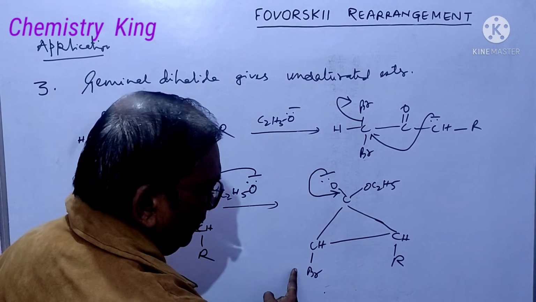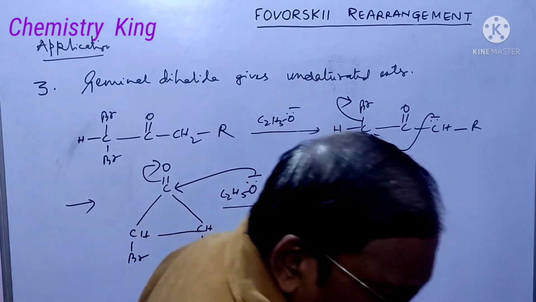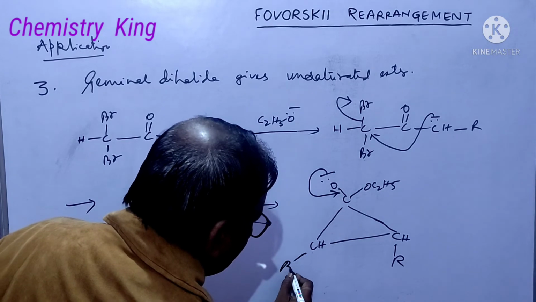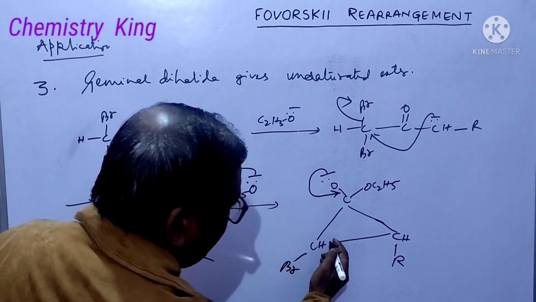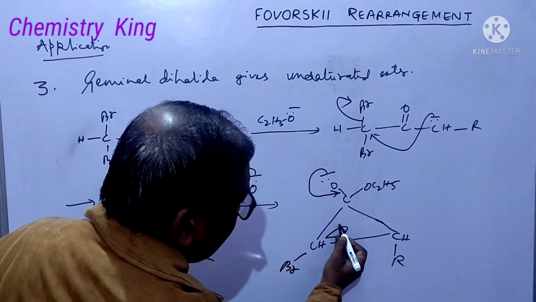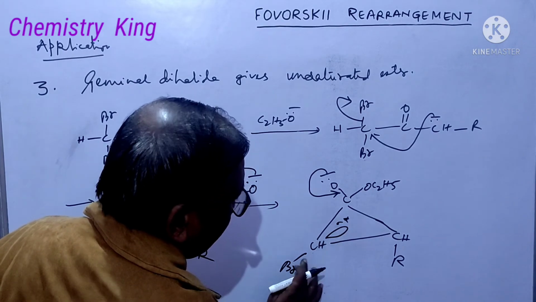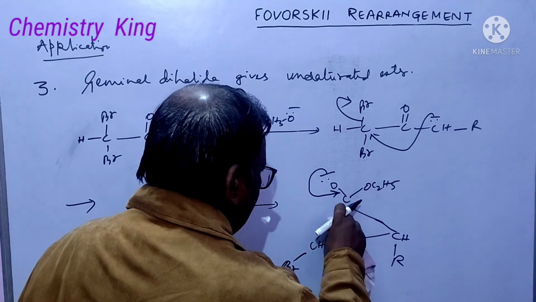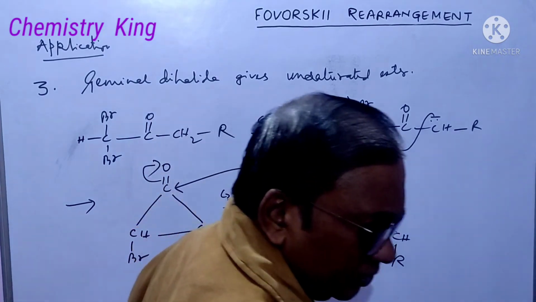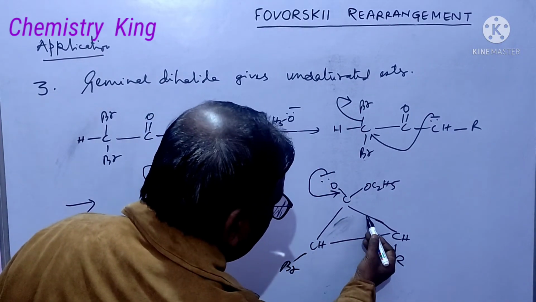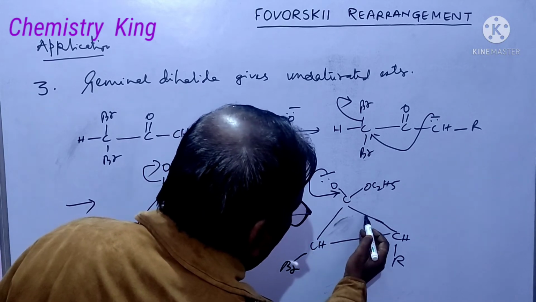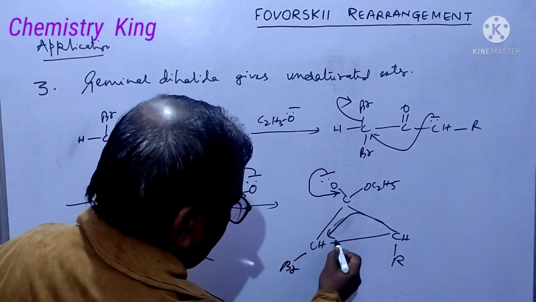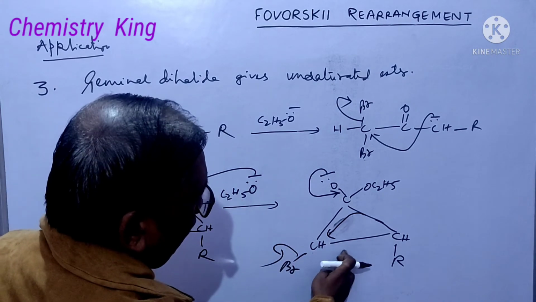It is bromine, and suppose it is sigma orbital, then here one will be sigma star. Okay? It will be sigma star. So this bond will shift in this fashion, and double bond will be here.